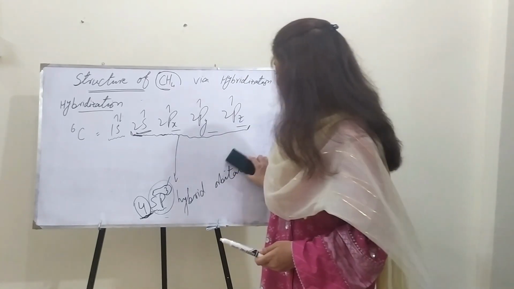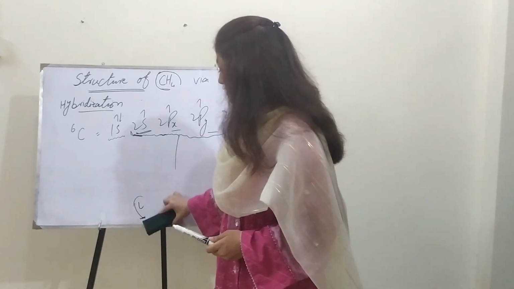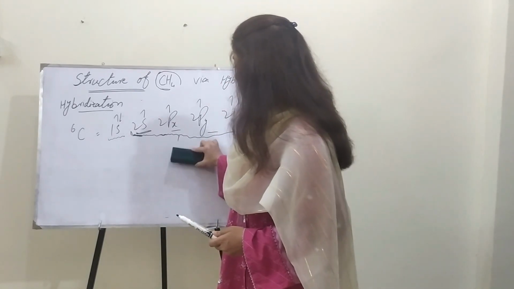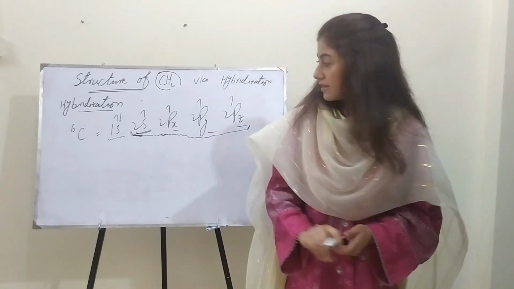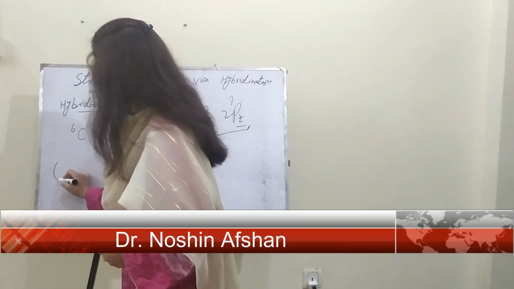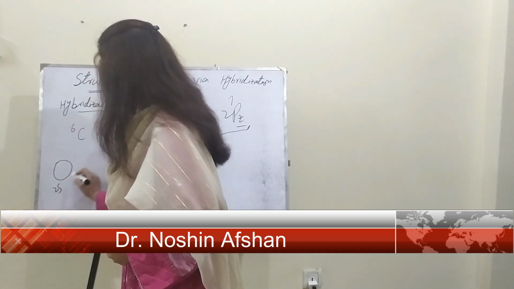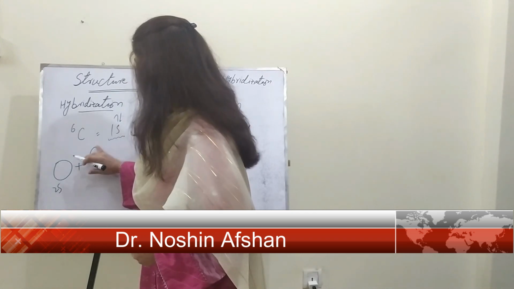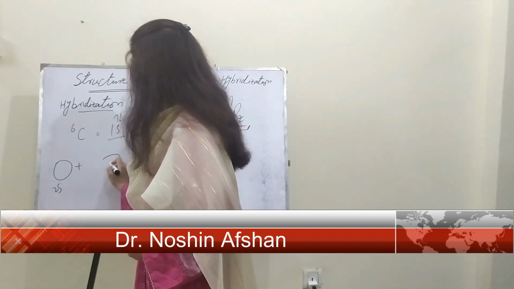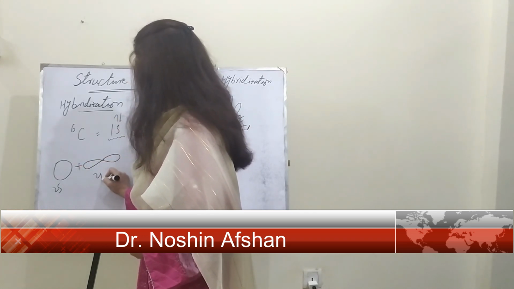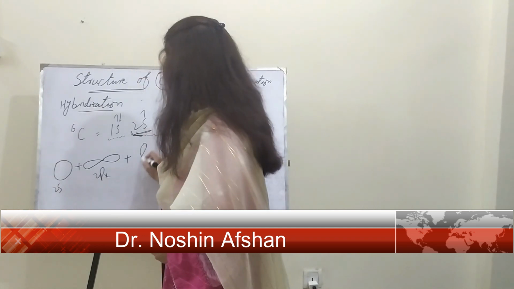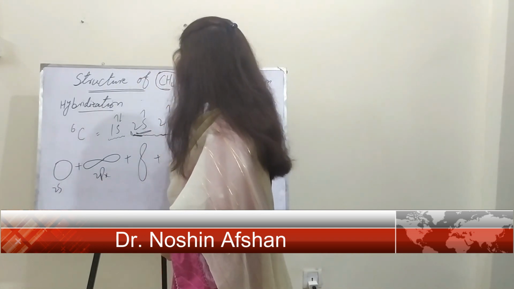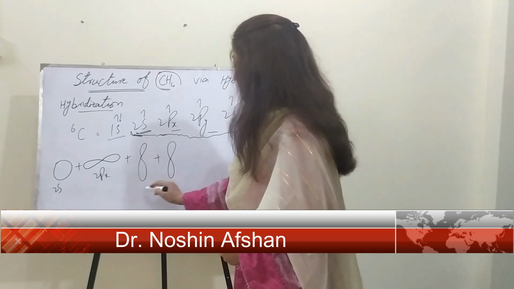And if we see their orientation, it looks like this. Here is the 2s orbital. Here it is the 2px, then 2py and 2pz.